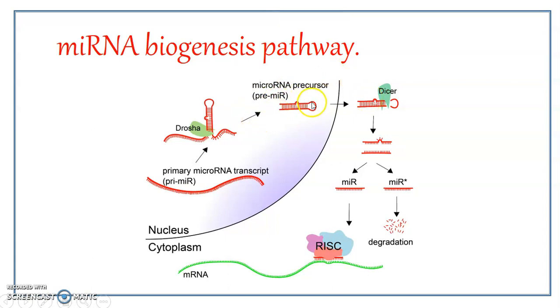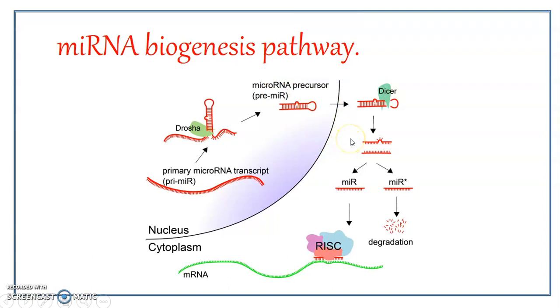Here it gets acted upon by Dicer, which is a ribonuclease enzyme. The same thing happens with the siRNA. Dicer, a ribonuclease enzyme found in the cytoplasm, acts upon the precursor microRNA, and it results in the formation of a small double-stranded microRNA.